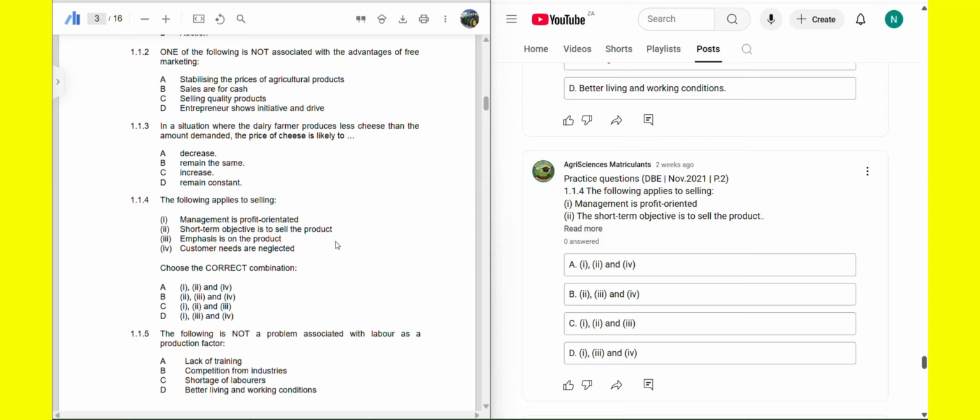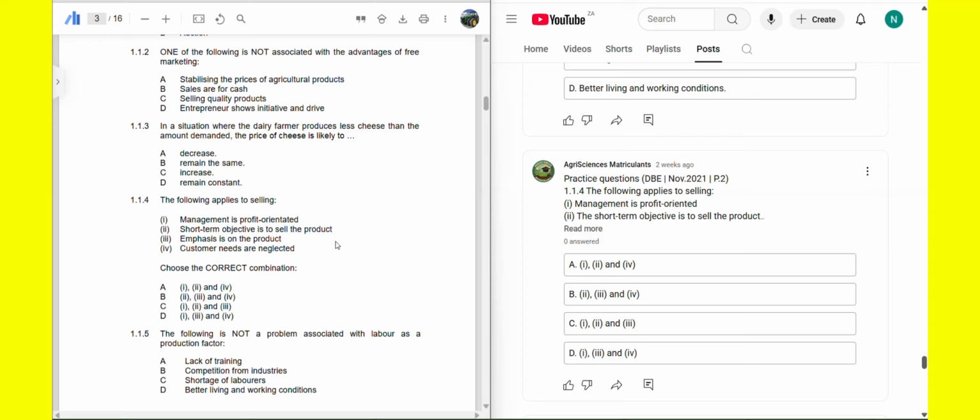What do you think? Yes, the emphasis is on the product. So we are trying to maximize the sales using our product. Okay. Roman figure 2, short-term objective is to sell the product. Yes, just want to sell the product.